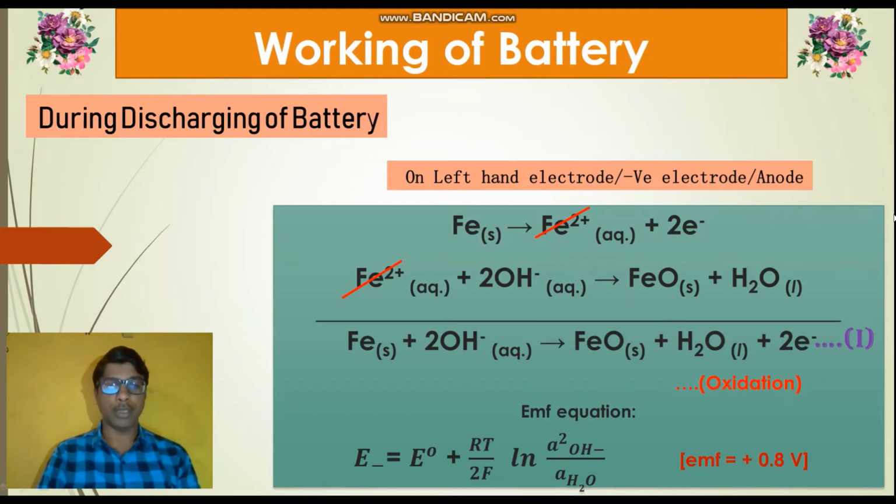In this EMF equation, E0 is the standard electrode potential, R is the gas constant, T is the temperature, 2 is the number of electrons generated in reaction first, F is Faraday's constant, and this portion is the reaction quotient of this first reaction. This first reaction, that is the oxidation reaction, takes place on the anode or at the negative electrode or on the left hand electrode during the discharging process.